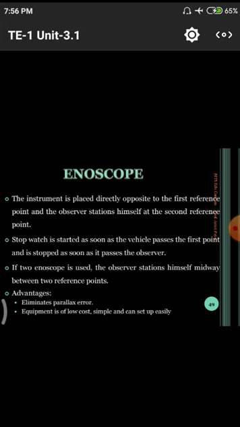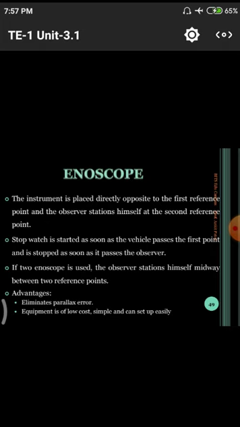The instrument is placed directly opposite to the first reference point, and the observer stations himself at the second reference point. That means at the first reference point itself, the enoscope is placed at a particular point, the starting point of the vehicle, and they observe at what time the vehicle starts from that point.